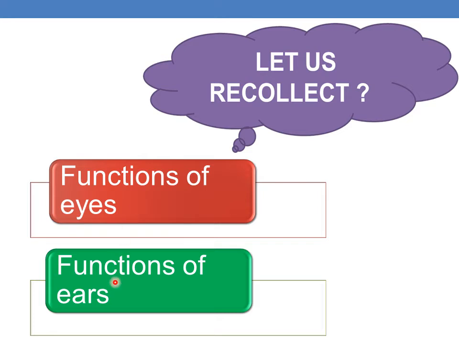Now coming to the function of ears, ears help us to hear, and some sounds are very pleasant. You like to hear them, like music. You like to hear the songs. But some sounds are very terrifying. You get afraid, like the sound of the thunder.